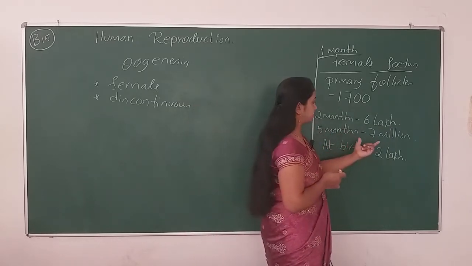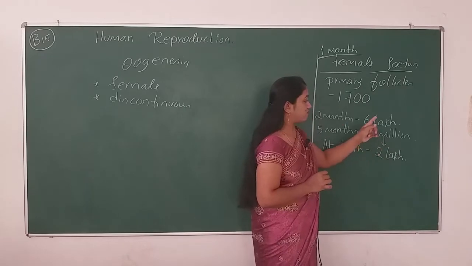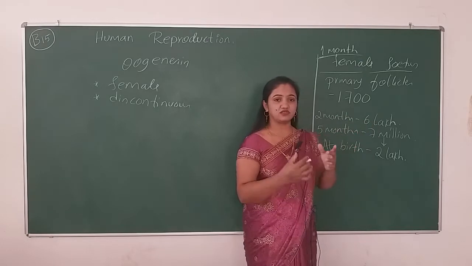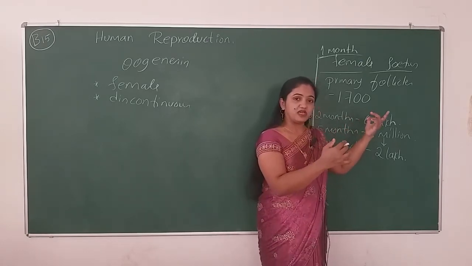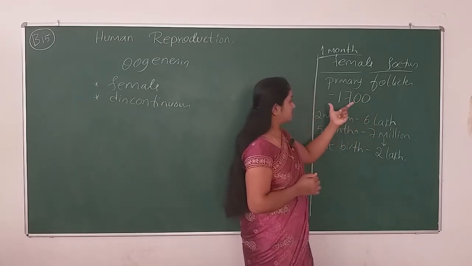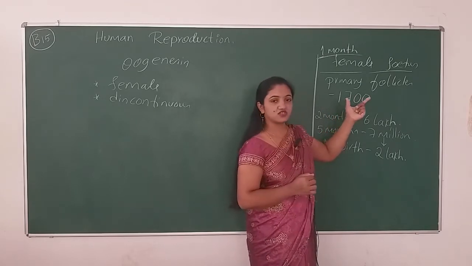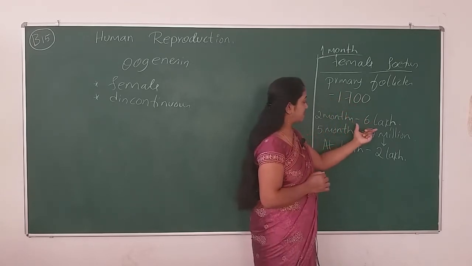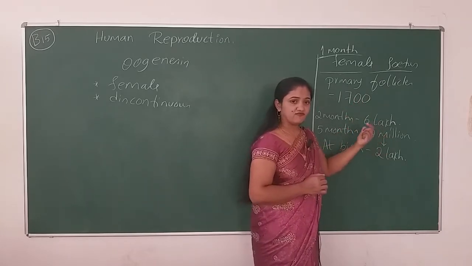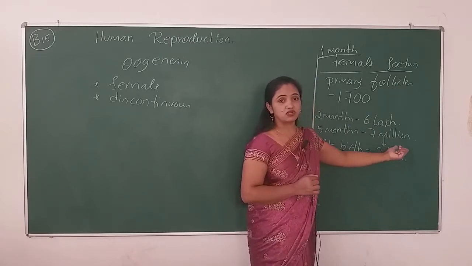So what will happen here? Shrinkage takes place in the primary follicles. At the 1 month fetus, the primary follicles will be 1700, and then it reaches 6 lakh and then 7 million. At the time of birth, it has reduced its number to 2 lakh.